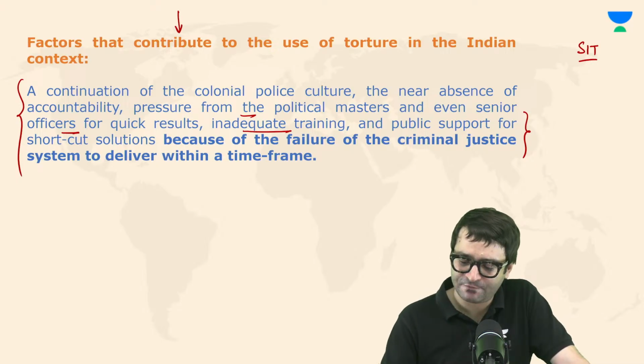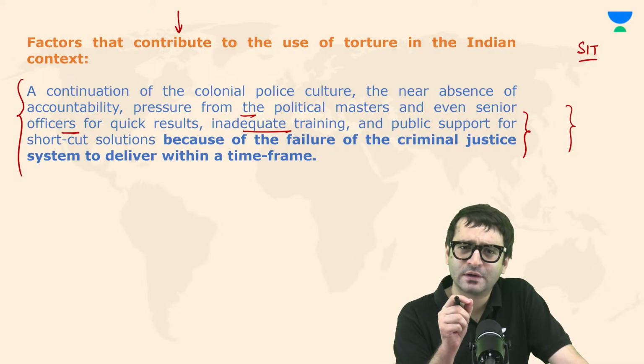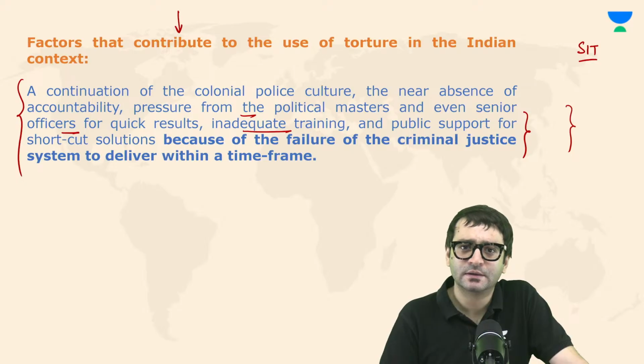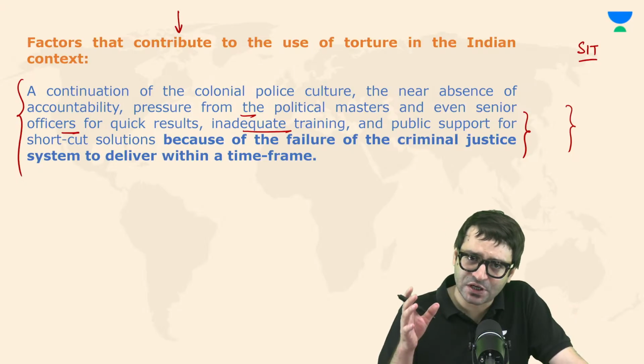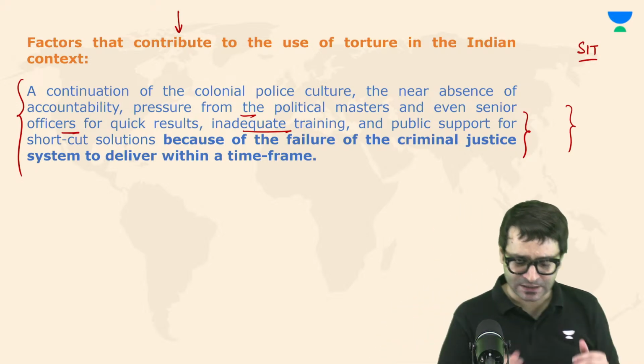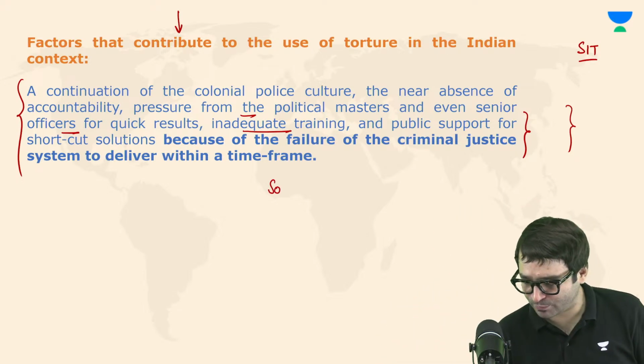Why? Because of our slow judicial system, criminal justice system, where it takes decades for judgment to be delivered, where there are more than 5 crore cases pending in different courts of this country. And this pendency of cases has morphed now into a social problem.